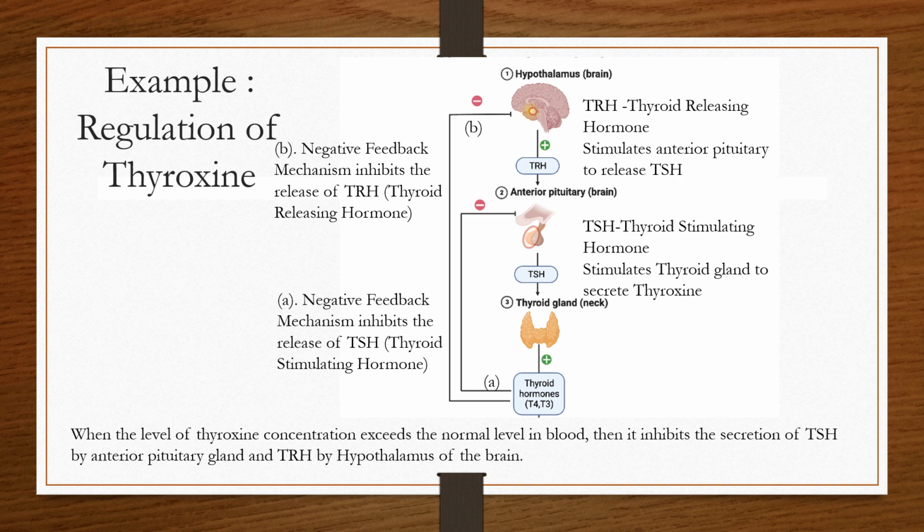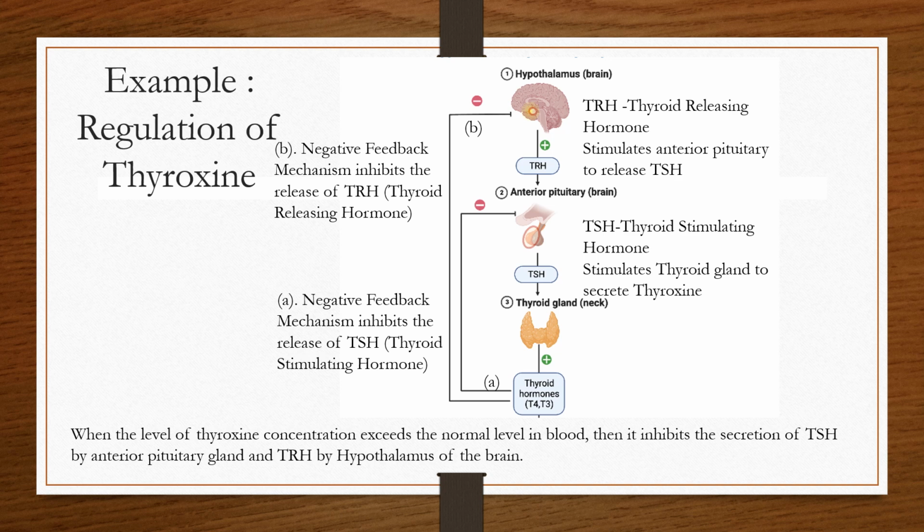Now, when there is a higher quantity of thyroxine available in the system, the anterior pituitary gets a feedback, that is, a negative feedback mechanism comes into play, and it inhibits the release of TSH, or the thyroid stimulating hormone.